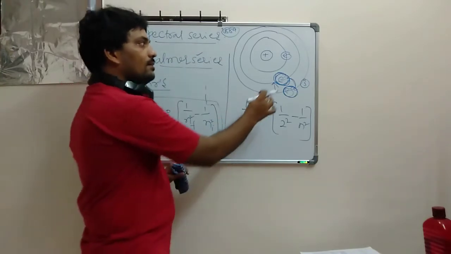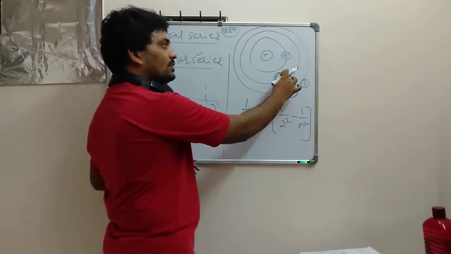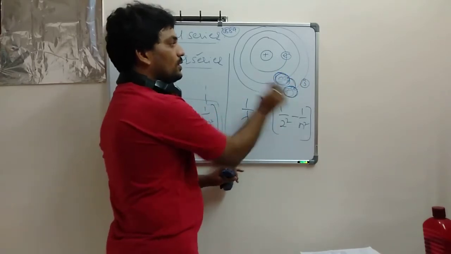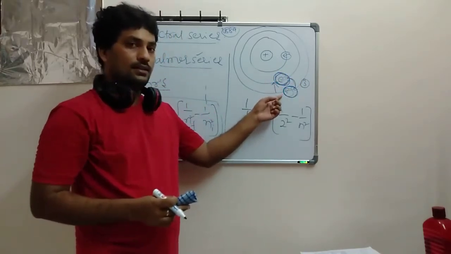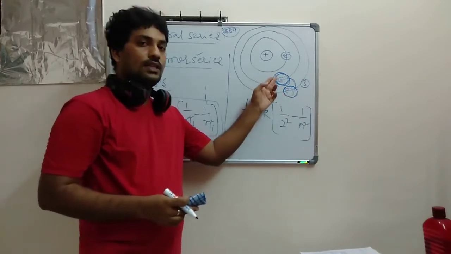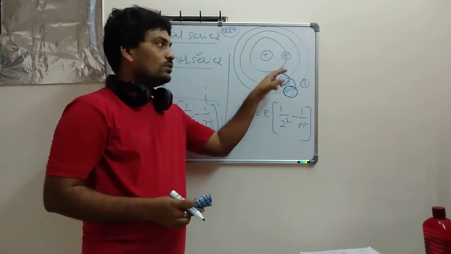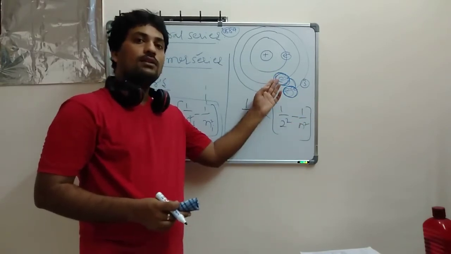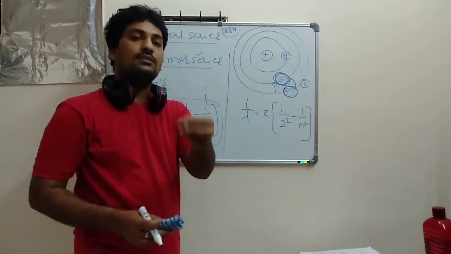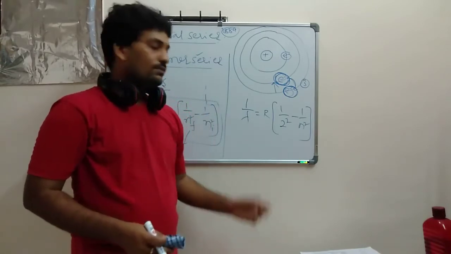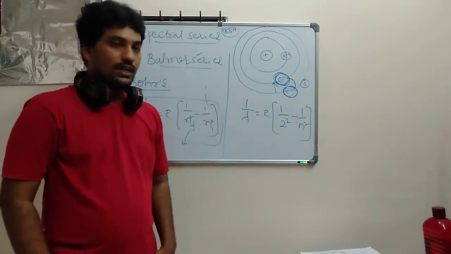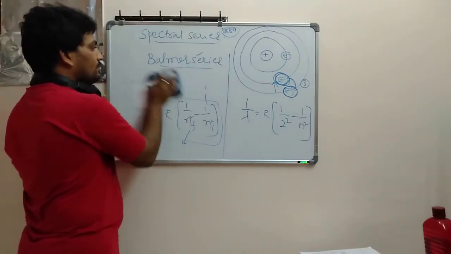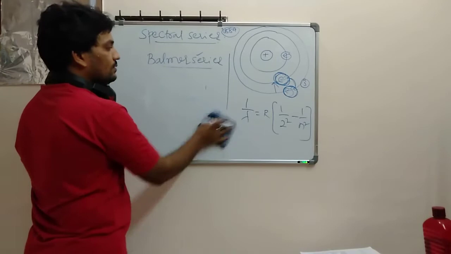So simple. I am not talking about absorption spectrum here. The electron reached the third orbit and then it is going back to the second one, or else it reached the fourth orbit and from the fourth it is coming back to the second one. So he considered the second orbit as the role player for the Balmer series. Okay, next, take down the notes here.